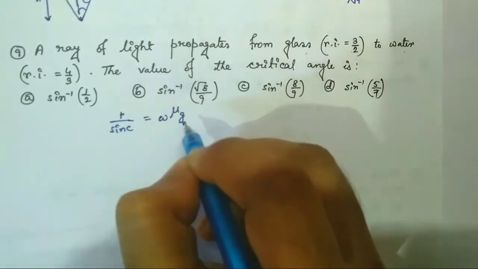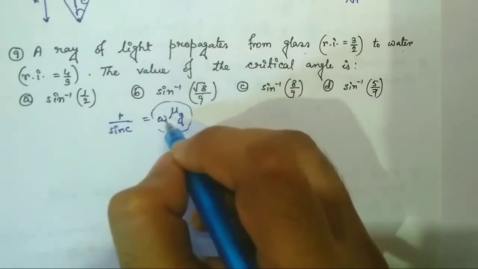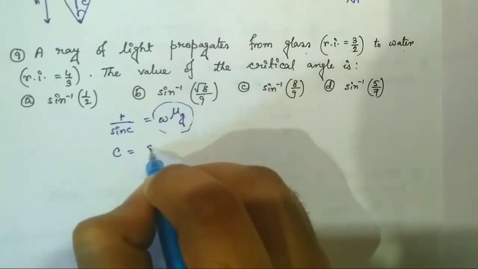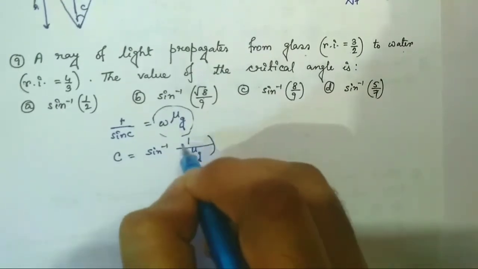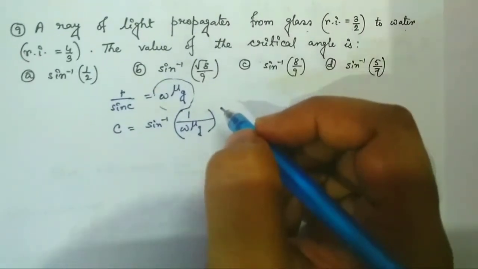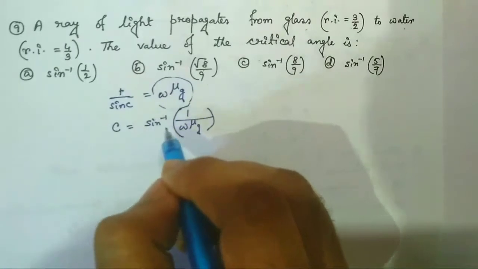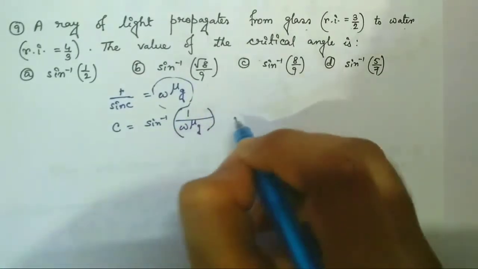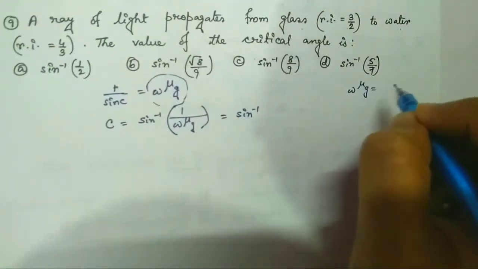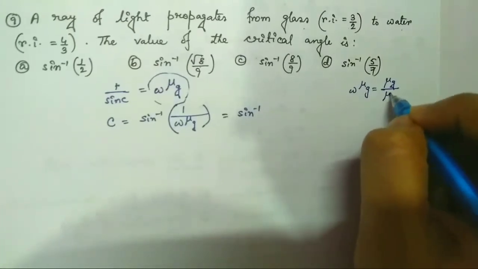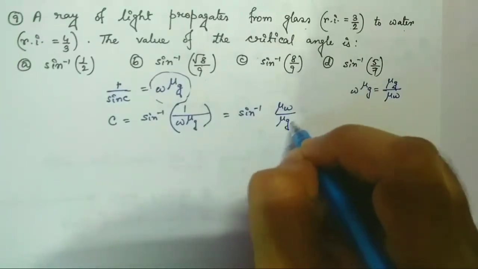W mu G, where W mu G is the refractive index of glass with respect to water, or sin C equal to 1 by W mu G, or C equal to sin inverse 1 by W mu G. Now W mu G is actually given by mu G divided by mu W. So this is equal to sin inverse mu W by mu G.